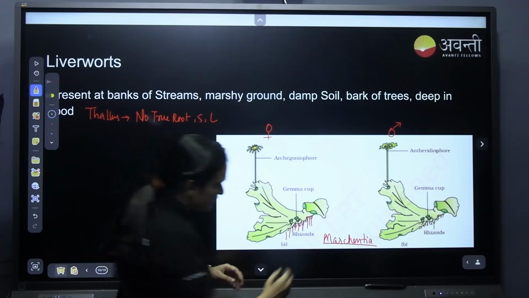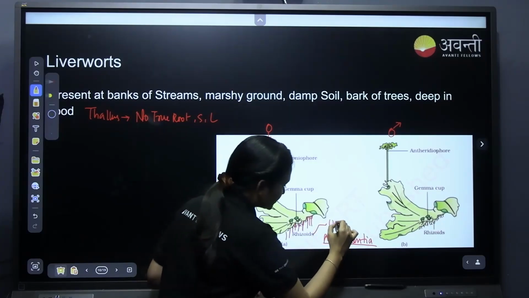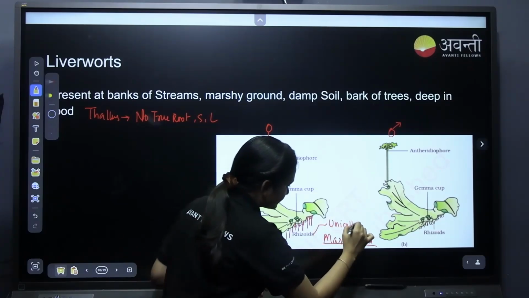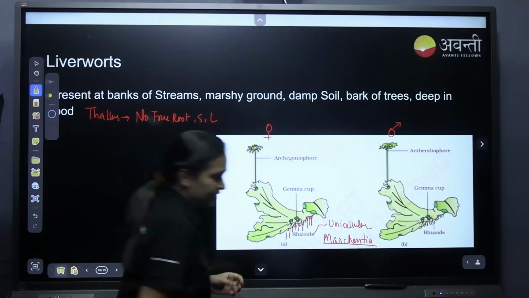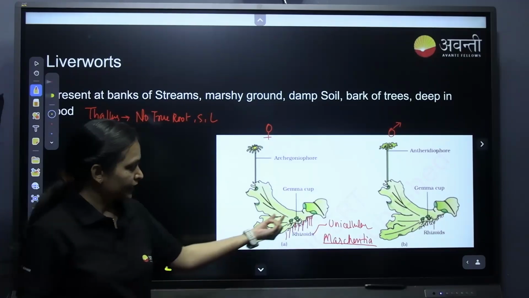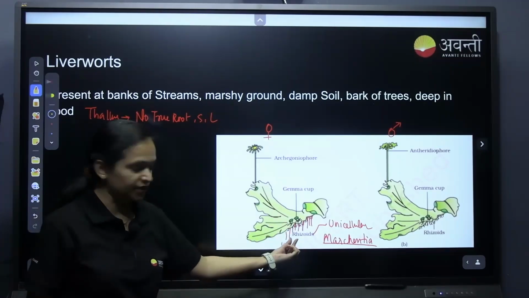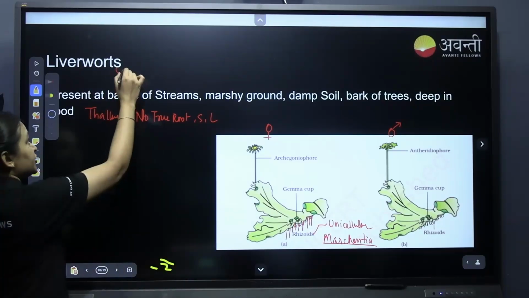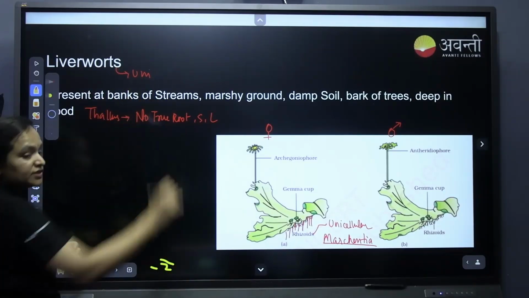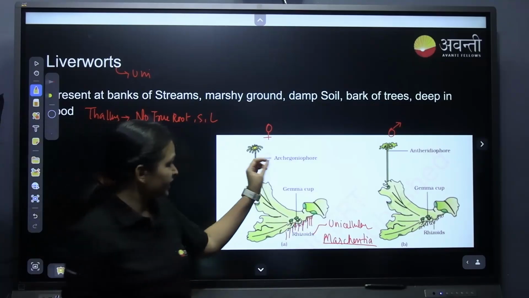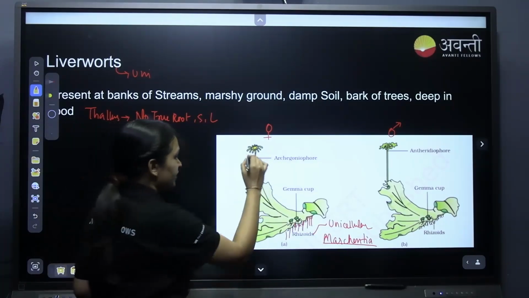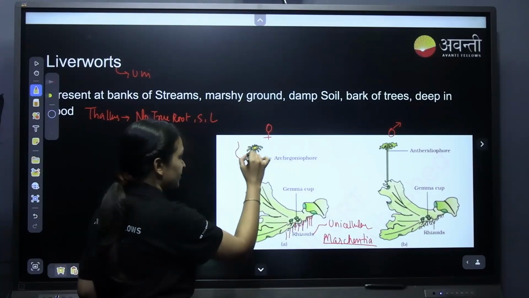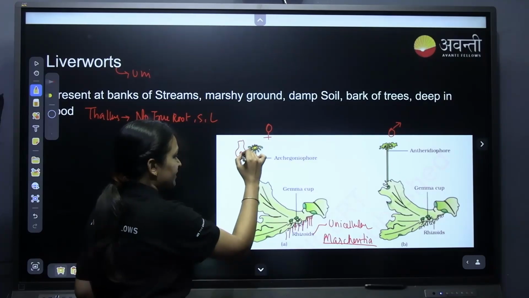As I already told, these are unicellular. This is a previous year question. The Marchantia rhizoids are unicellular, or rather, liverworts have unicellular rhizoids. And here in the archegonia, you have a flask-shaped structure, and there is an egg inside.